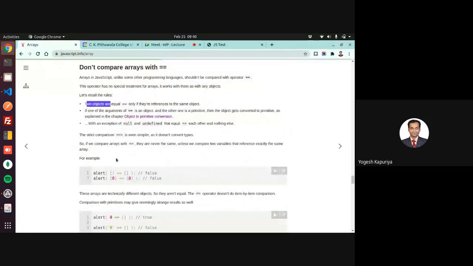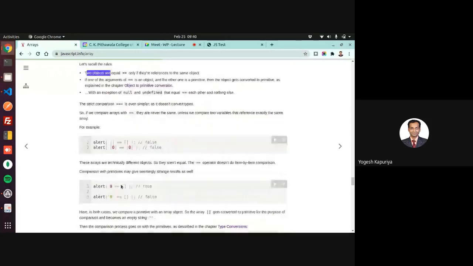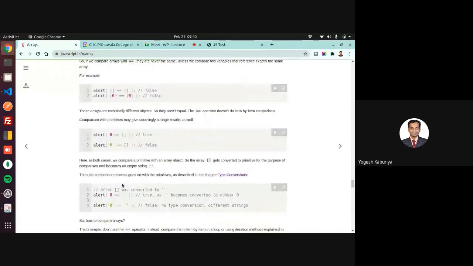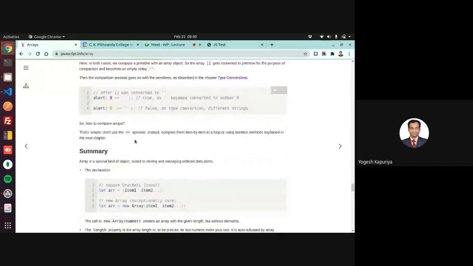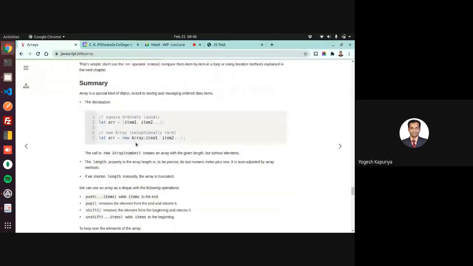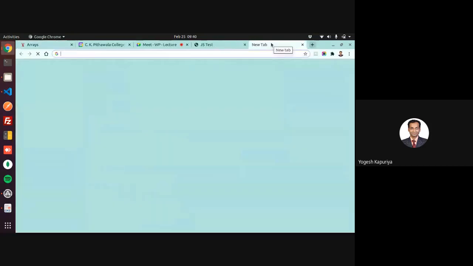Otherwise, even though elements are same, it will not return true. So normally arrays and objects should not be checked against each other using an equal to operator. You should write some functions for it. There is no standard function available in JavaScript for comparison of object and array. If you want to compare key by key or value by value, obviously there are libraries available.